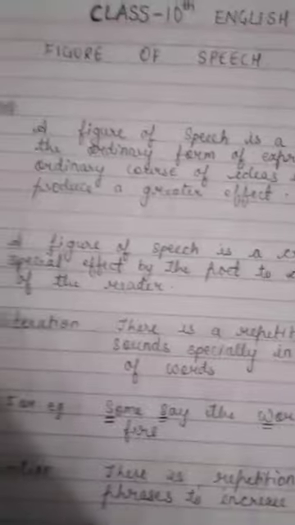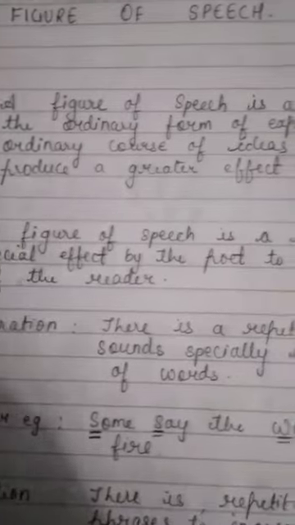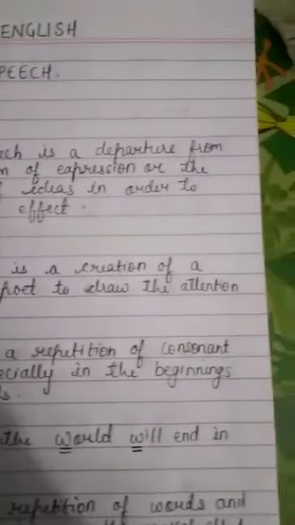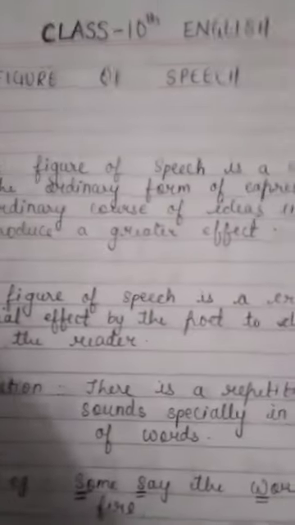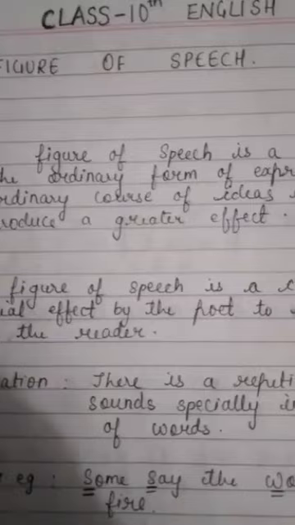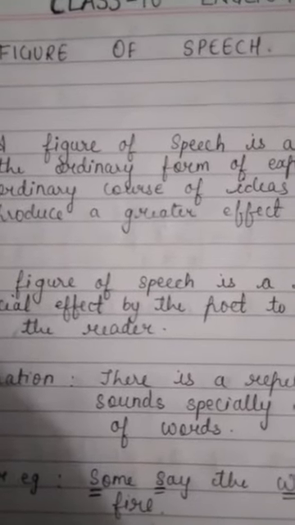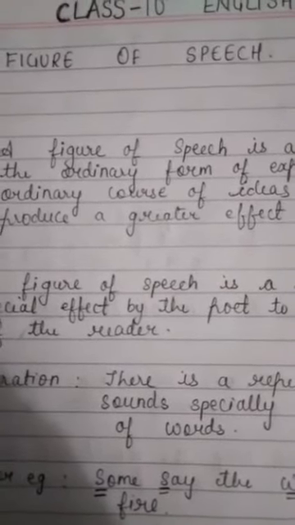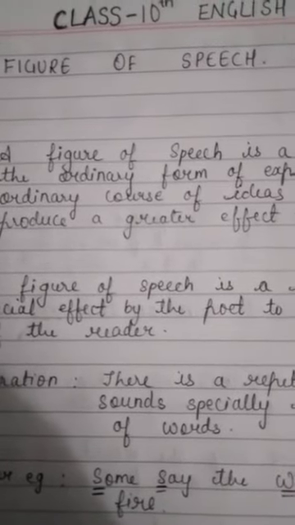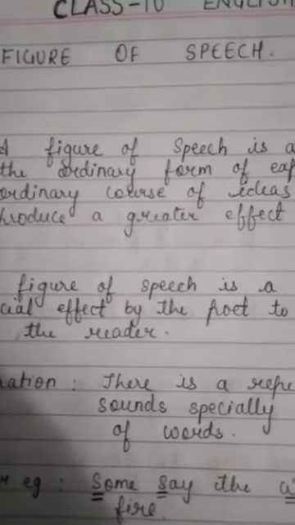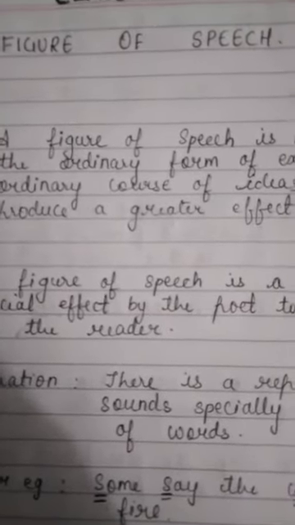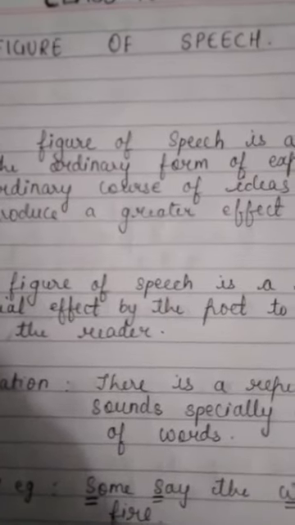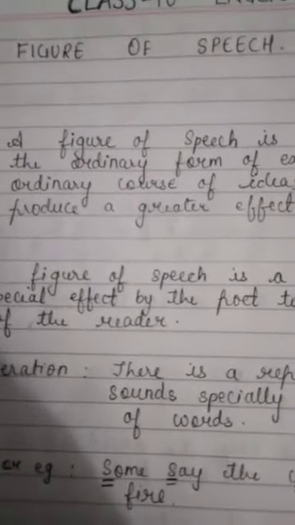Students, in a simpler form, a figure of speech is a creation of a special effect by the poet to draw the attention of the reader. Now, students, you see the language being used by the poet is different. At times, you see certain ideas or words being repeated. At times, you see the poet use rhyming words. All these are used to create a special effect as well as to catch the attention of the reader. So, these are called figures of speech.